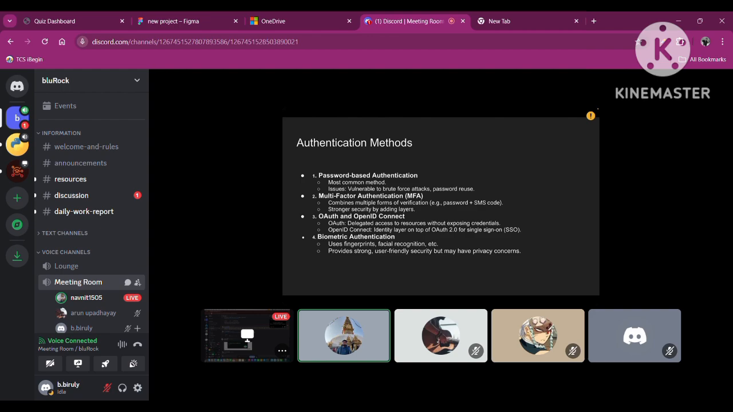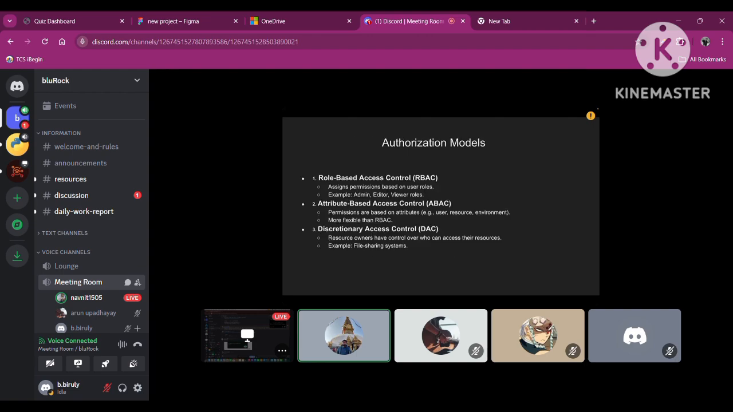And multi-factor authentication. Nowadays many big software or applications have been using this multi-factor authentication, and Auth0, OpenID Connect. And the most common one we use in our day-to-day life, or in our mobile also, is biometric authentication, where we use a fingerprint or our face scanner to recognize that yes, I'm the authenticated user of this mobile, or I have the permission, that kind of thing. So these are the authentication methods.